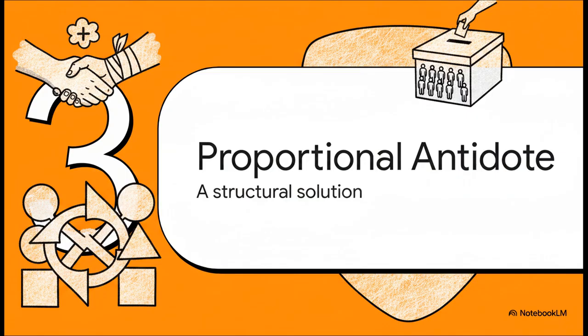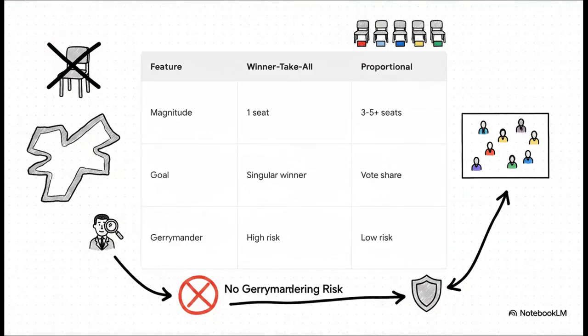So how do we fix it? That brings us to part three, the proportional antidote, a structural solution. Instead of just one seat per district, proportional representation, or PR, shifts us to multi-member districts. Think 3 to 5 representatives per district instead of one. The goal here isn't to find a singular winner, but to allocate seats based on the actual vote share. So if a party gets a third of the vote, they get a third of the seats. Crucially, by using these larger multi-member districts, PR functionally kills the risk of gerrymandering. The district boundaries just stop mattering so much.